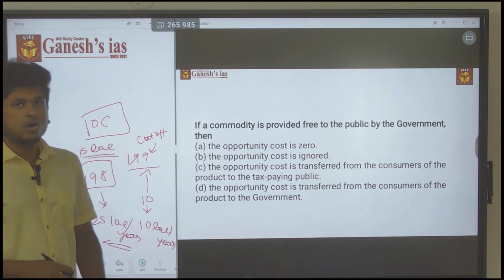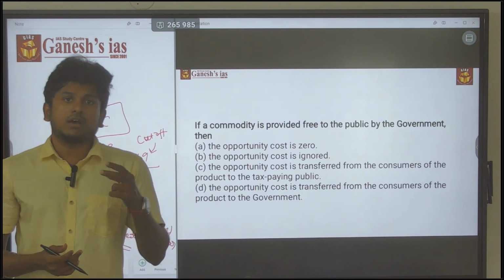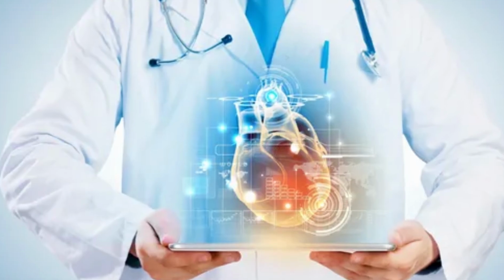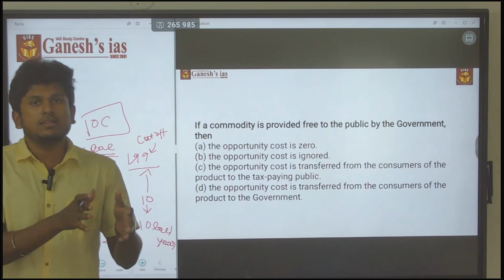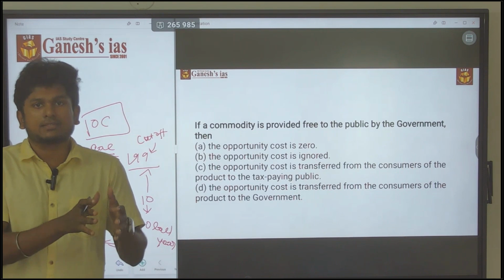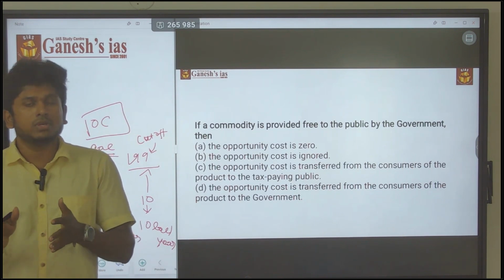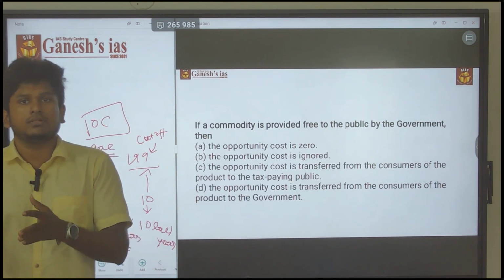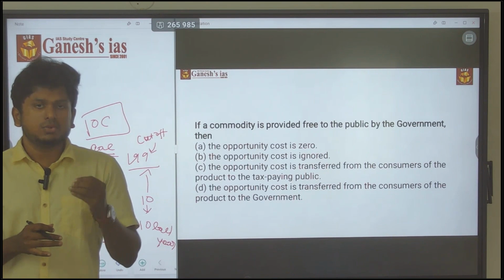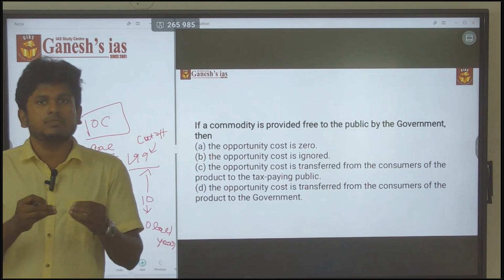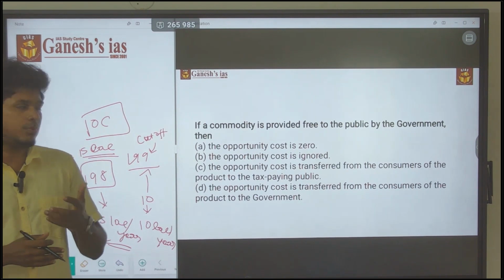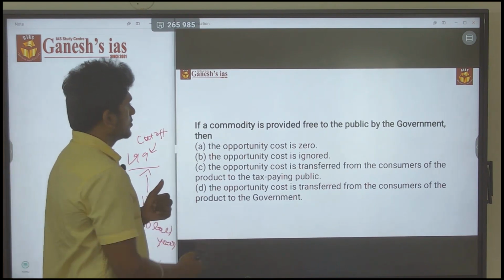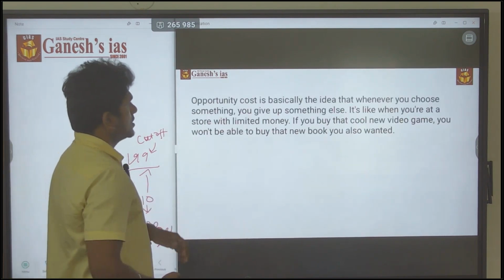That is called opportunity cost, because he had the option to go for either medicine or engineering, but he chose medicine. By that, he loses the 15 lakhs per annum earning. So it is all about your choice, which makes you lose something.